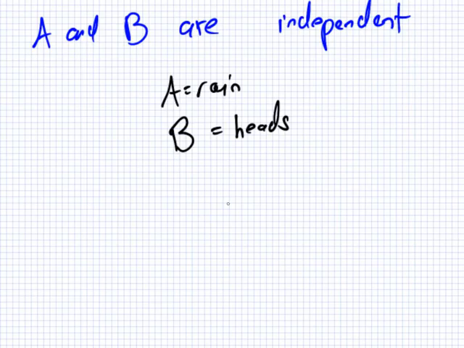Okay? But let's say B is the event that I am eating ice cream. Independent or not independent? Not independent. Because if it's raining, it means I'm less likely to have ice cream, right? Maybe not in Ireland though, but you get the idea.